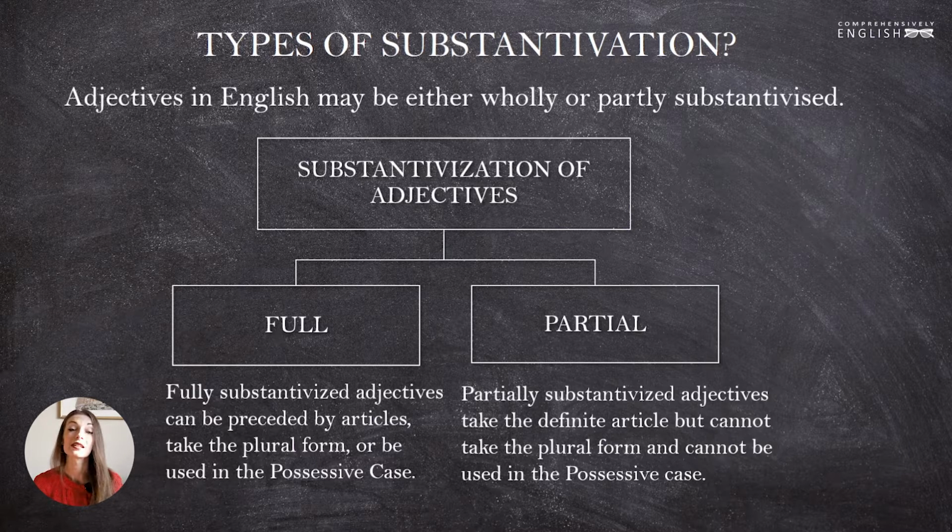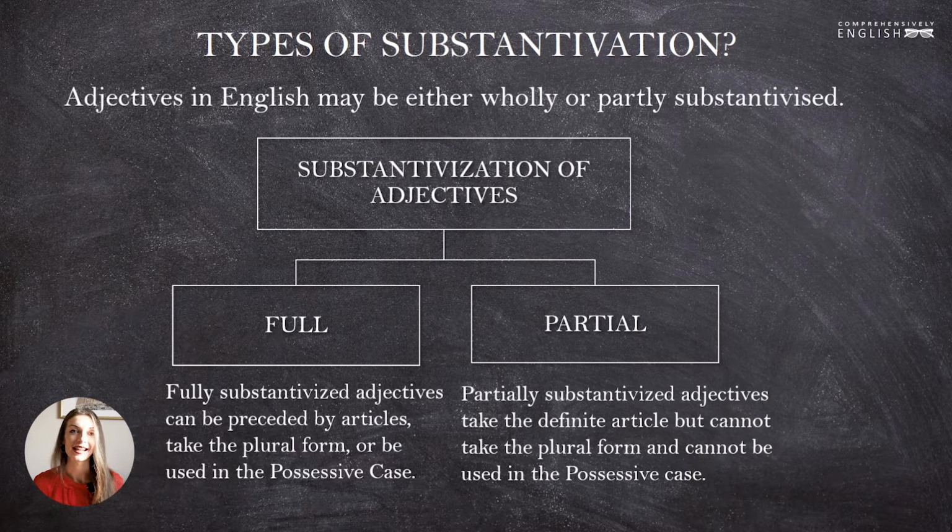They are fully substantivized. When we speak about partial substantivization, we speak about the article the that appears before an adjective, and this structure acquires the meaning of a group of people that are characterized by this adjective. The poor, or the wealthy, the mortal, the immortal, and so on and so forth. But such adjectives cannot be inflected for the plural and they cannot be used in the possessive case.